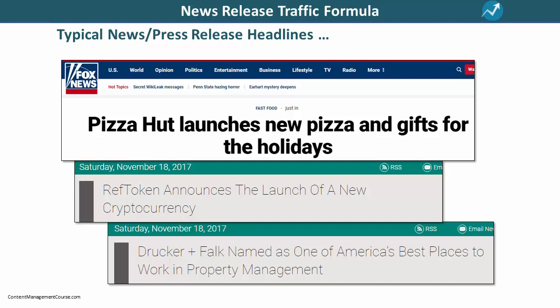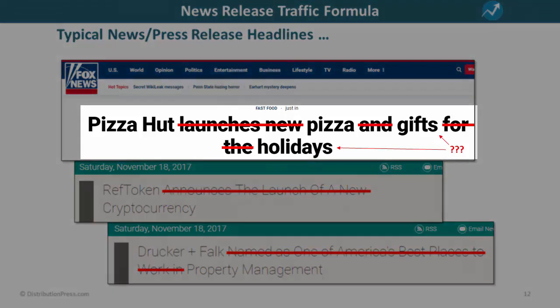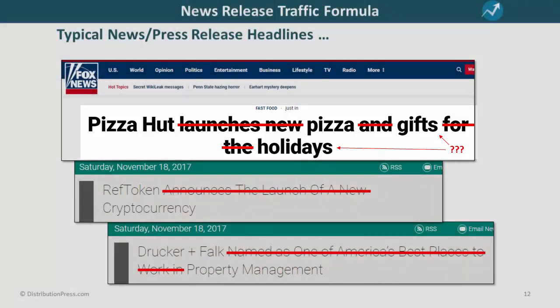But, let's take a closer look at these headlines, and see how many useful keywords each of these headlines actually contain. If we focus only on the keywords that search engines will pick up on, you can see that there are not many useful keywords in each headline. In the first headline, for example, we have the brand name Pizza Hut, and the keyword pizza. The words, launches, new, and, for, and, the, are generic, so they're really not useful for getting ranked in search engines. What about the words gifts, and holidays?